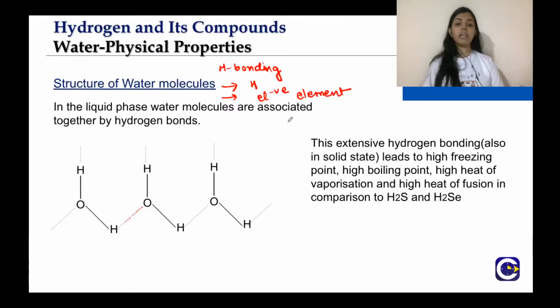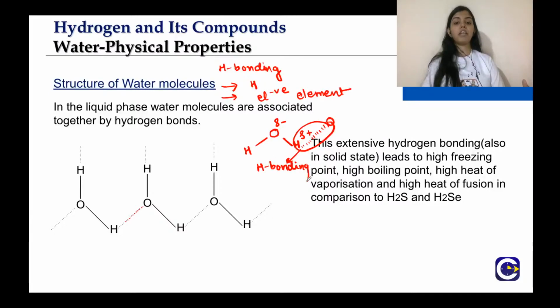Basically, the water molecule is like this, with a partial negative charge here and a partial positive charge here, right? The hydrogen bearing a partial positive charge is attracted by the oxygen of the next water molecule, and the type of interaction there is hydrogen bonding.